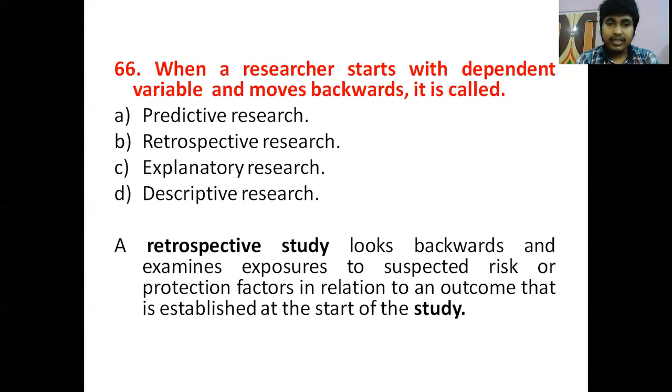So our correct answer will be retrospective research. So what is retrospective research? A retrospective study looks backwards and examines the exposures to suspected risk or protection factors in relation to an outcome that is established at the start of the study. So our correct answer will be option B, retrospective research.